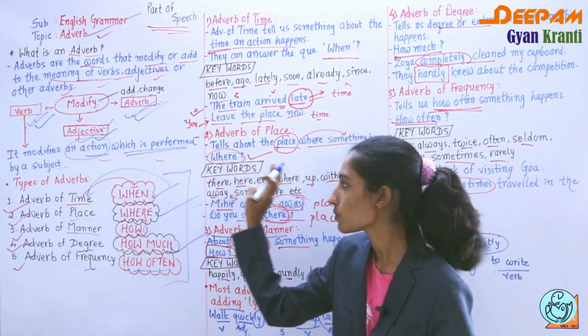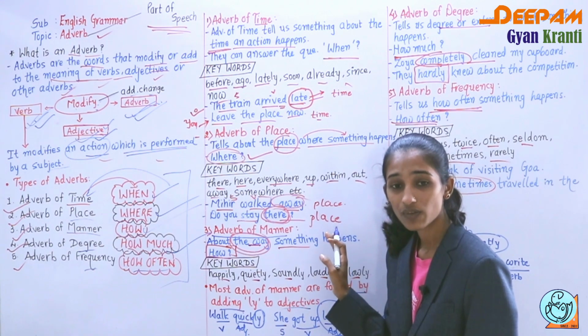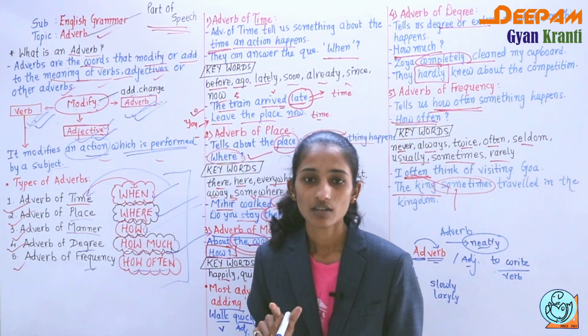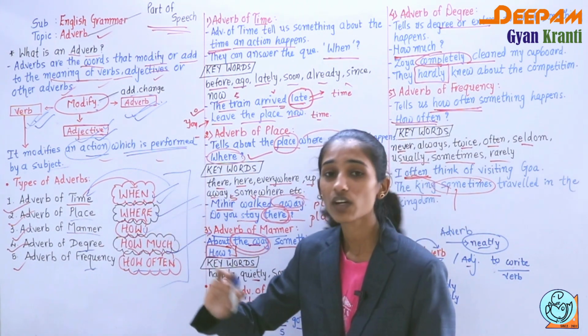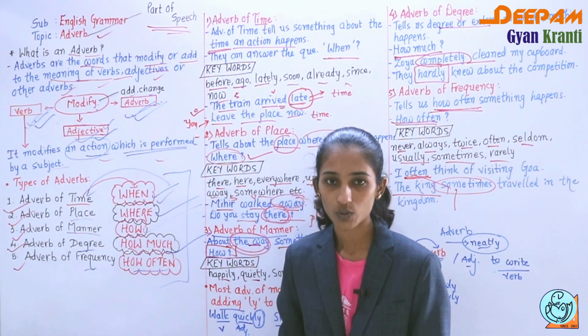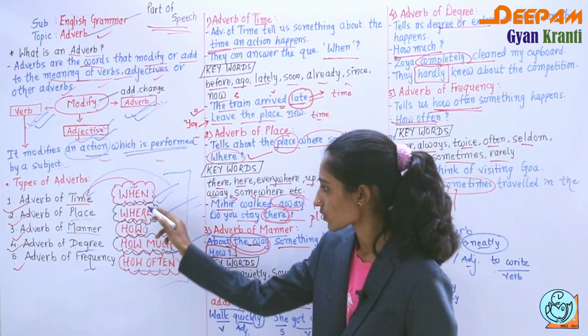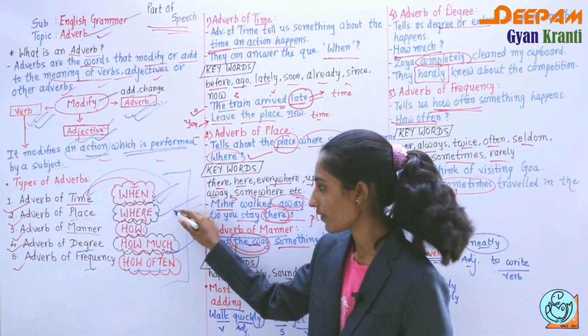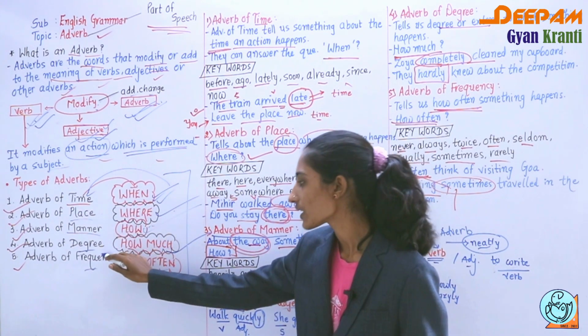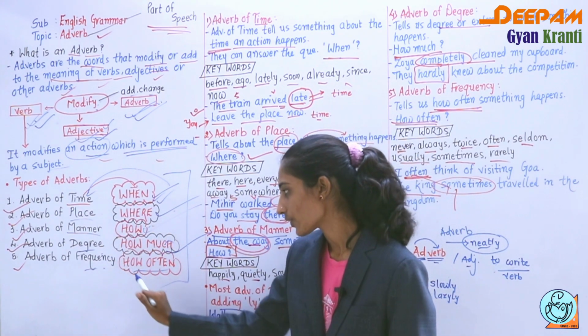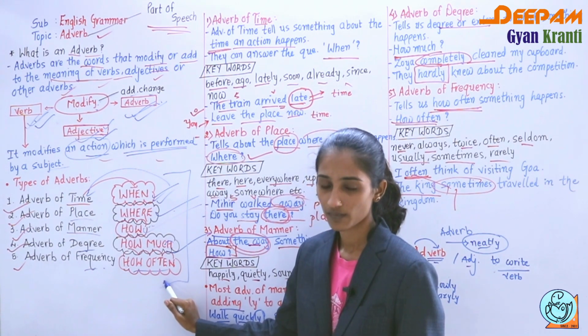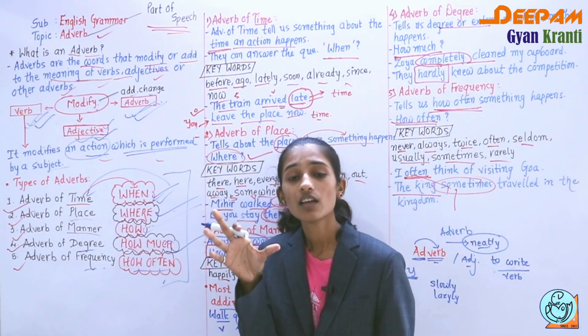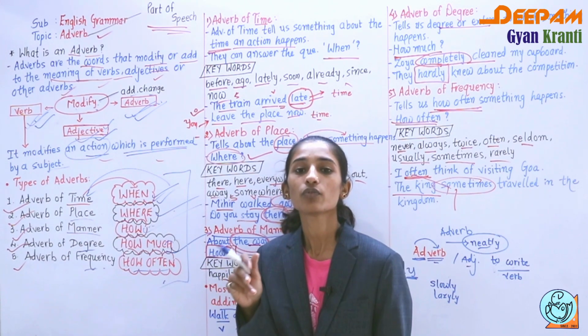No need to mug up all these things. It is very important with the help of which word you are asking the question. Time, when; place, where; manner, how; degree, how much; and frequency, how often. First you have to see the sentence and then find out.